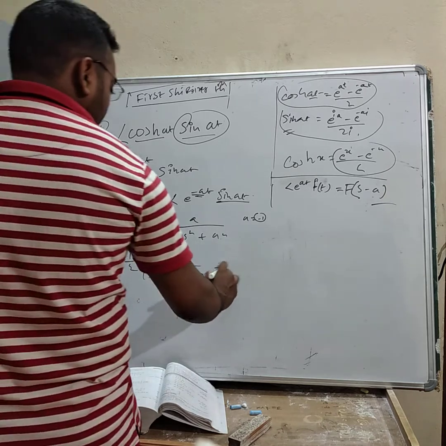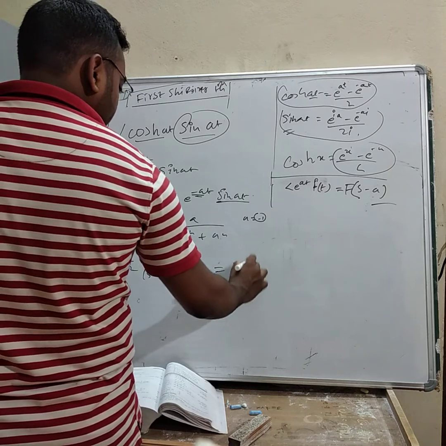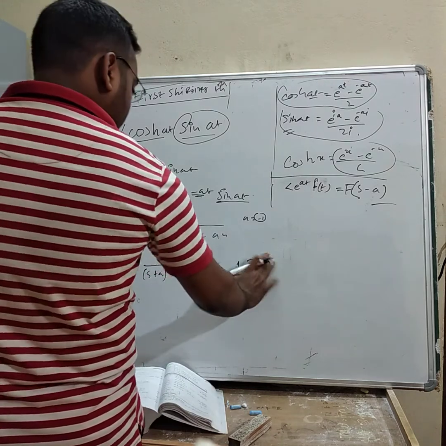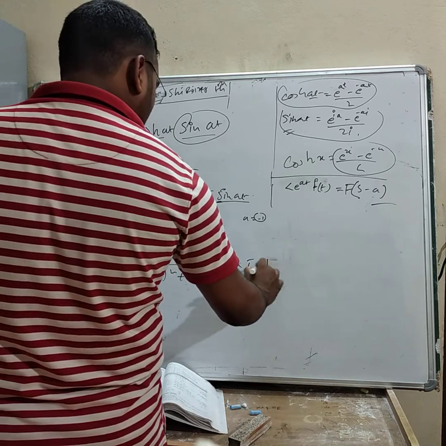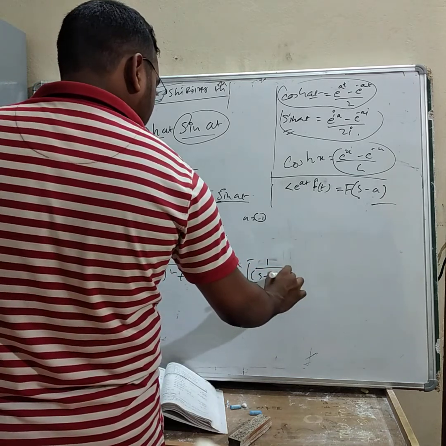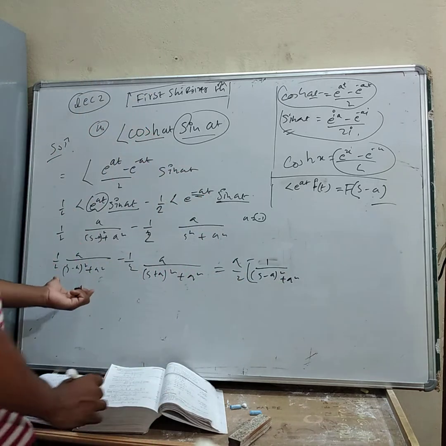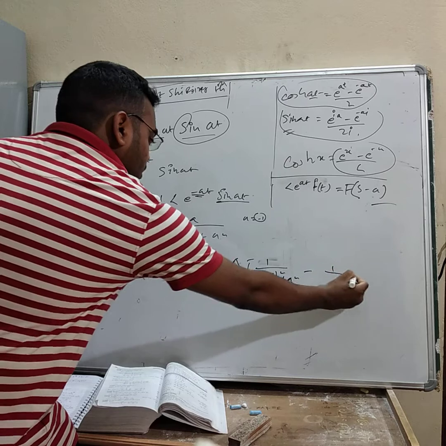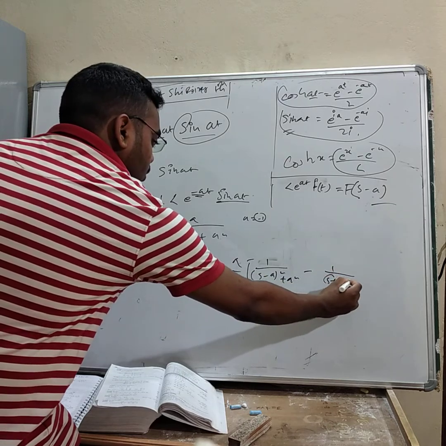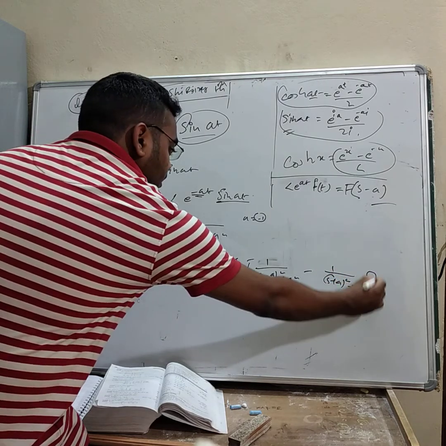If you take half common from here, and a also common from here, you get 1 upon s minus a whole square plus a square, minus 1 upon s plus a whole square plus a square.